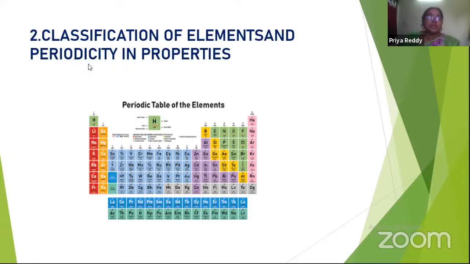So in this chapter, classification of elements and periodicity in properties, Mendeleev's periodic table we will study, and some periodic properties are also discussed in this unit.